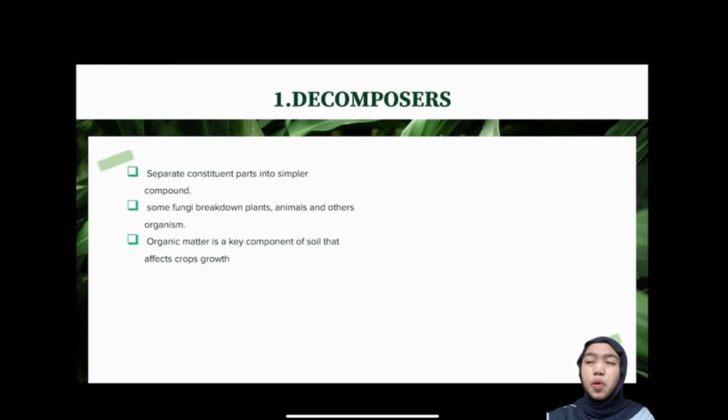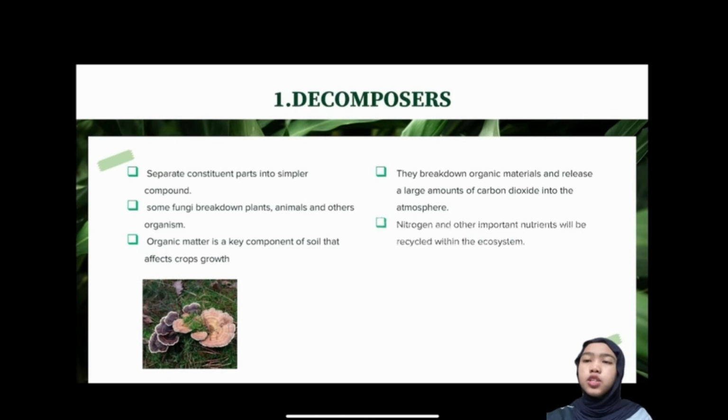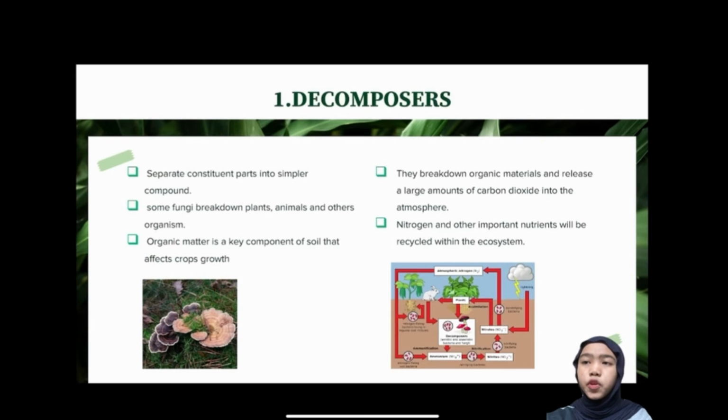Organic matter is a key component of soil that affects crop growth. Fungi break down organic material and release a large amount of carbon dioxide into the atmosphere. Nitrogen and other important nutrients will be recycled within the ecosystem for use by plants and other organisms.